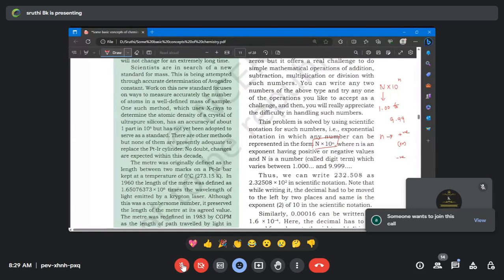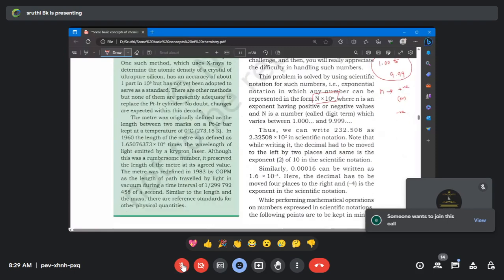The capital N should be in the range of 1.0 to 9.99, and the small n may be either a positive value or a negative value. I will go with some problems so that you will be clear. Is there any doubt? Fine, so we'll go with the problems.